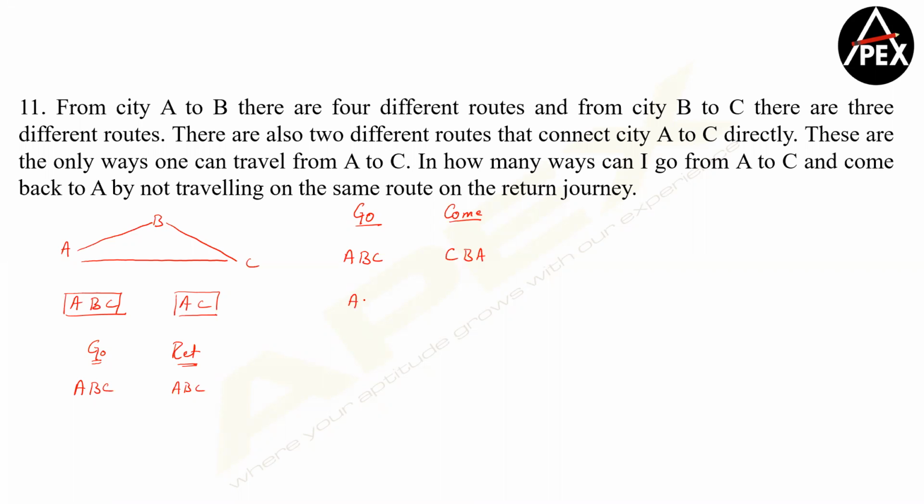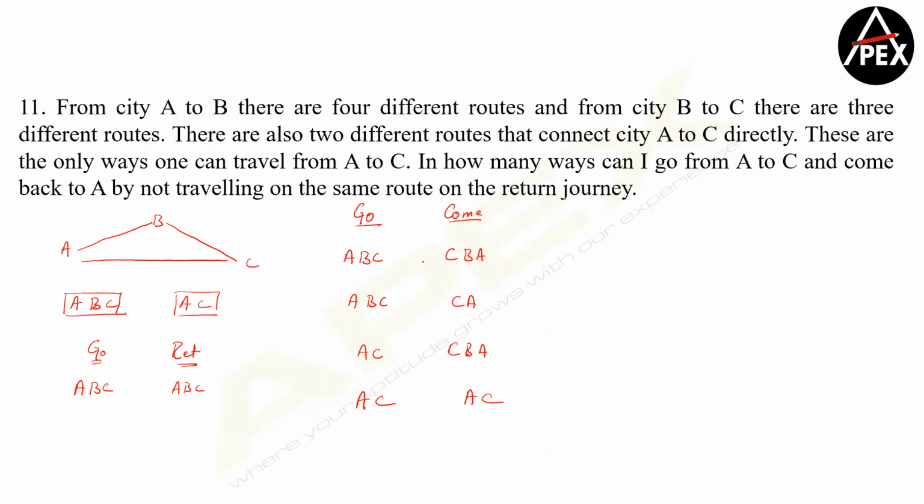Similarly, I can go via ABC, I can return via AC, or let us say CA. Third case, I can go via AC, right? And I can come back via CBA. And the fourth case is I can go via AC and come back via AC.